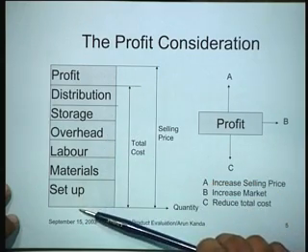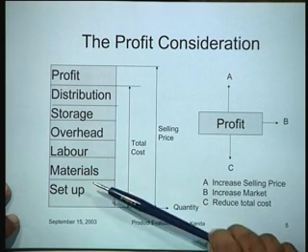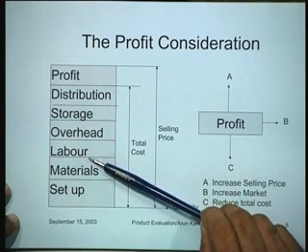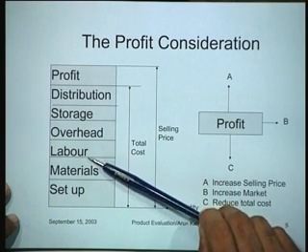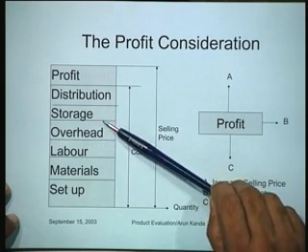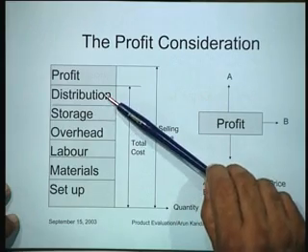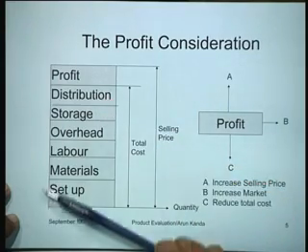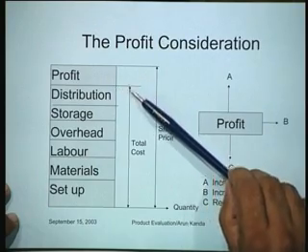These layers are, for instance, you might have a setup cost, setup for the various machines. You might have a cost of materials which you procure for production. You have a cost of labor. Then you have overheads on these costs. Then you have costs of storage. Then you have costs of distribution. So these are the various layers which are there, and so this total cost up to here is the total